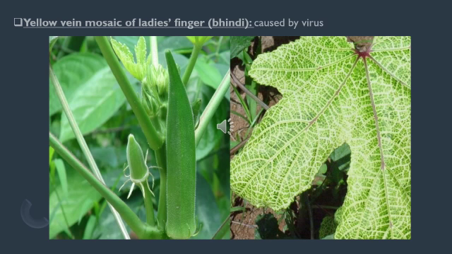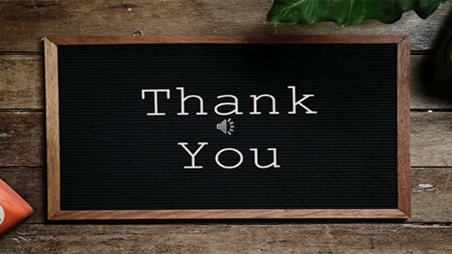The last disease in case of plants is yellow vein mosaic of lady's finger, especially seen in lady's finger plants. It is caused by a virus again. It is called yellow vein mosaic of lady's finger. It is caused by a virus. You can see in the picture, children, how the leaf is getting affected by this virus.